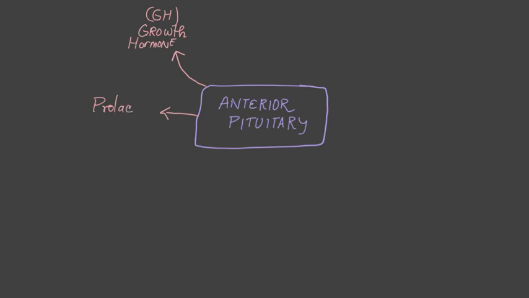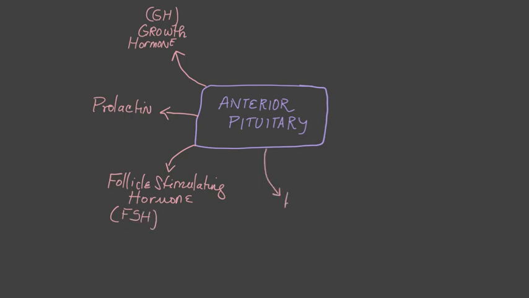The next hormone is prolactin. It acts on the mammary glands and helps in milk production in females. The third hormone is follicle stimulating hormone, FSH. Its function is to help females produce eggs and males to produce sperm. So it acts on both ovaries and testes.